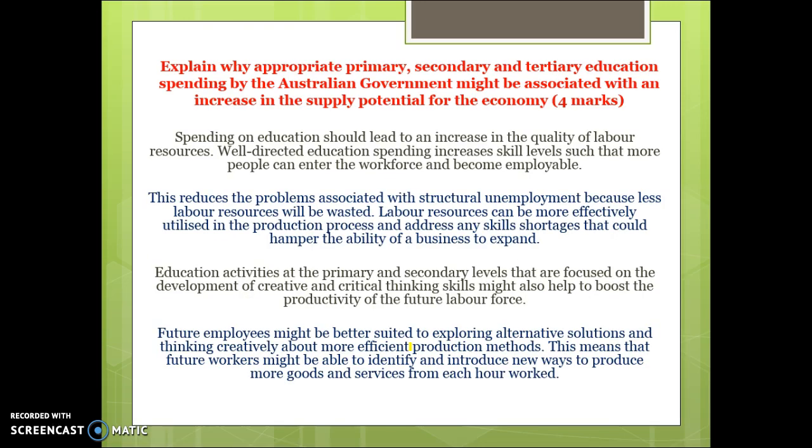Explain why appropriate primary, secondary and tertiary education might be associated with an increase in supply. Okay, it boosts the quality of our labour, it boosts the skill levels and makes them more employable. It should help to reduce structural unemployment. It also helps to address skill shortages, and then it also provides them with new skills, so creativity, critical thinking skills, which can boost the productivity of our labour force. This makes them more adaptive at finding solutions to problems and thinking of creative ways in the production process to produce things, and this should help to increase output per unit of labour.